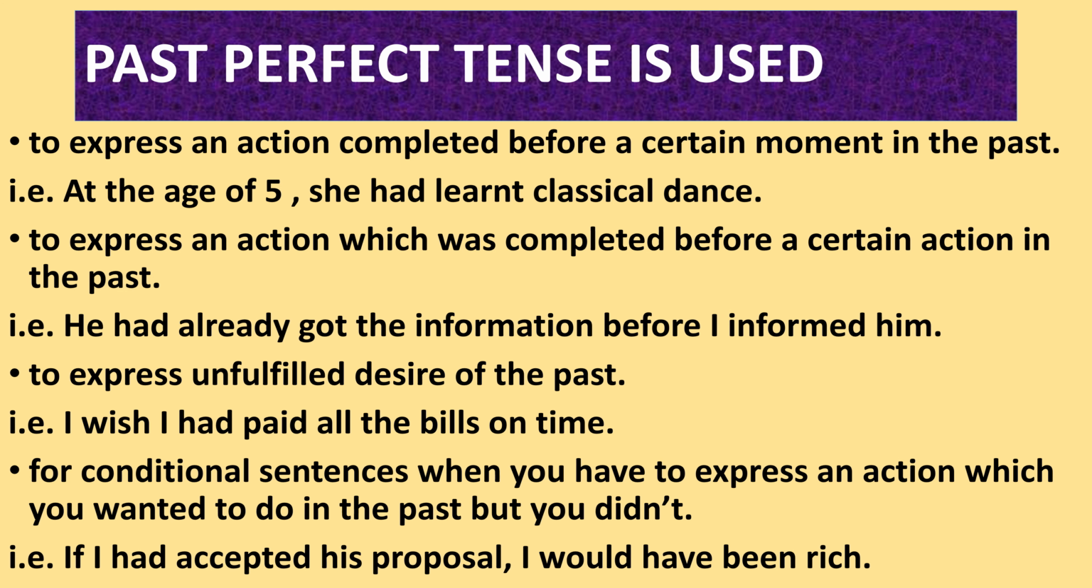Past perfect tense is used to express an action completed before a certain moment in the past. For example, at the age of 5, she had learned classical dance. So she had learned classical dance at the age of 5. So at the age of 5 is the certain moment in the past.